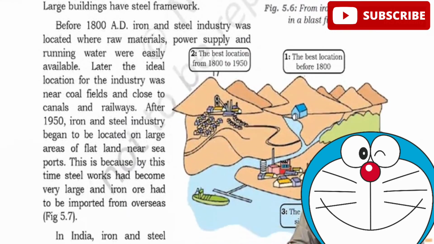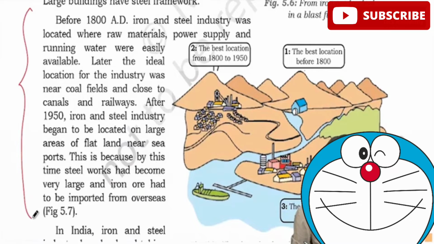Can you see this picture and paragraph? This was asked in the UPSC exam, where they asked how the iron and steel industry location has changed over a period of time. You can see almost 100 words; they asked you to write in 100 words. They say that before 1800 AD, the iron and steel industry was located where raw materials, power supply and running water were easily available. Later, the ideal location for the industry was near coal fields.